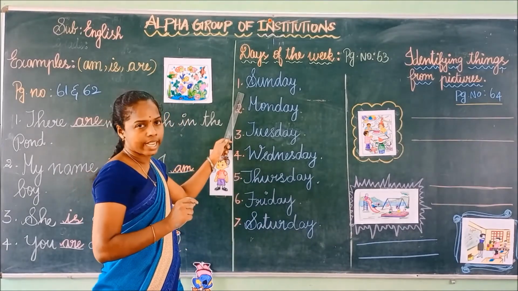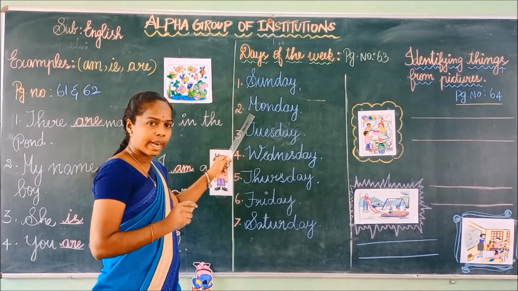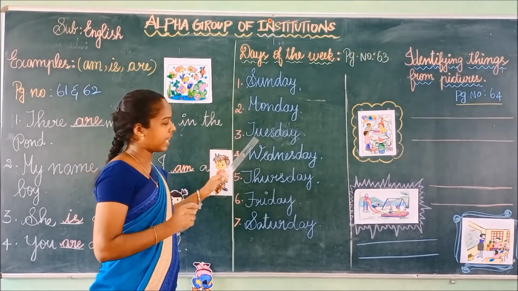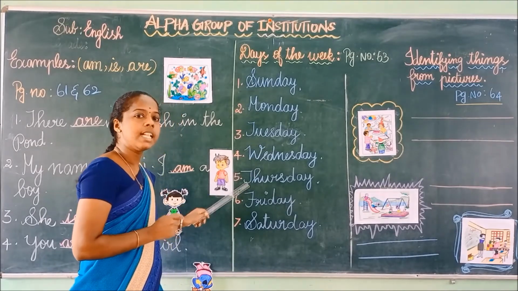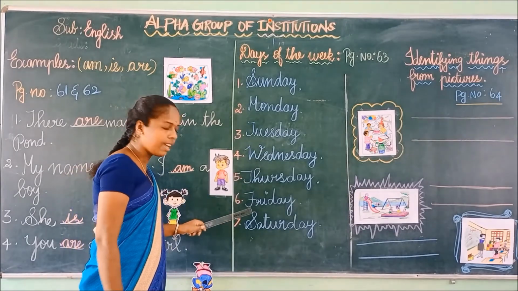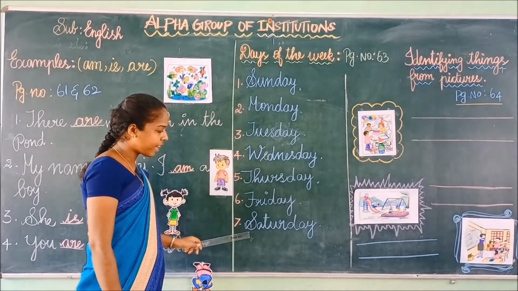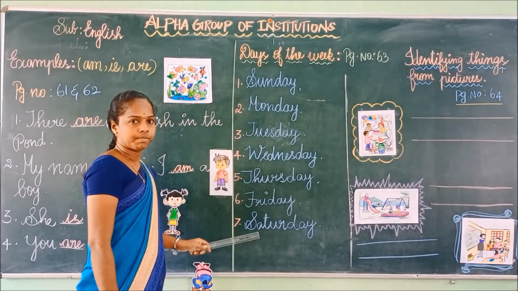First one is Sunday. After Sunday, Monday. After Monday, Tuesday. After Tuesday, Wednesday. After Wednesday, Thursday. After Thursday, Friday. After Friday, Saturday. Sunday.